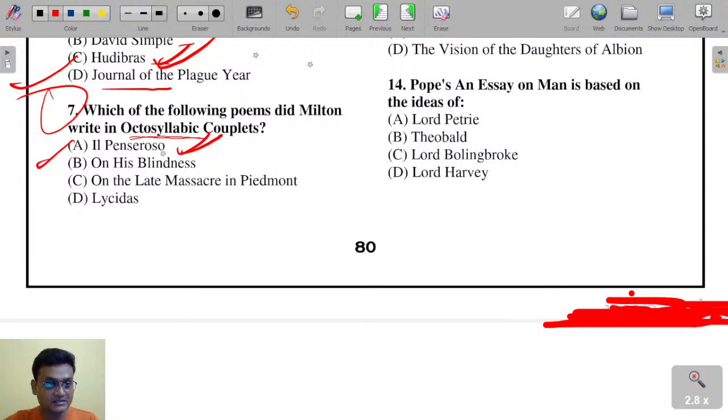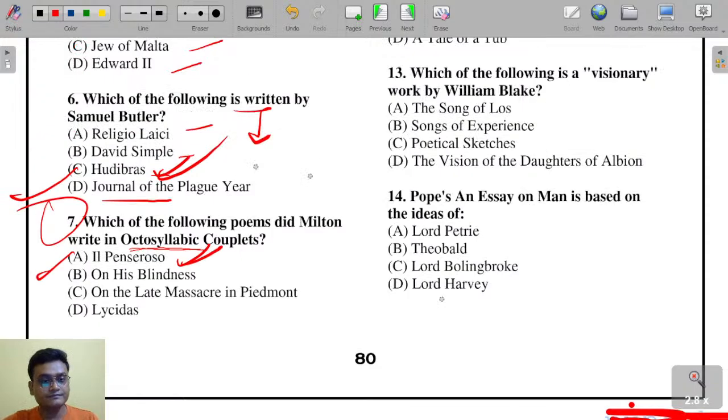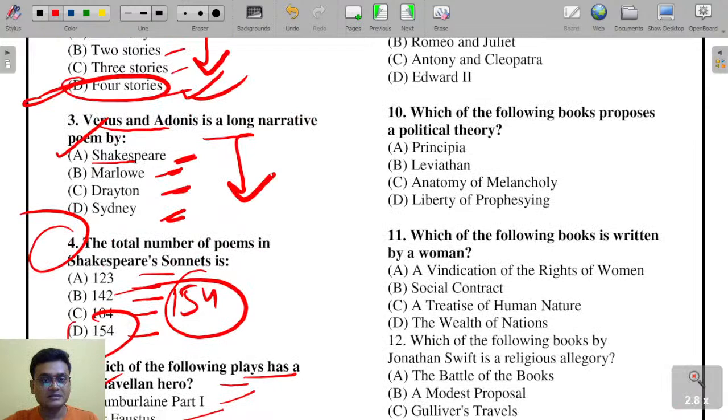And Milton's Lycidas is actually on the death of his friend Edward King. So 7A is the right answer.